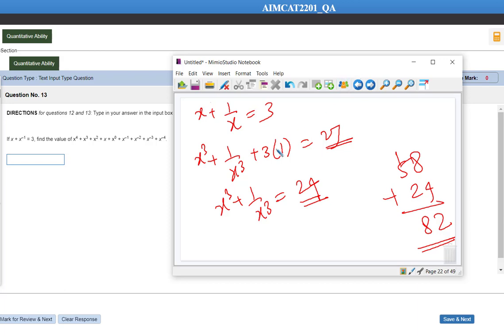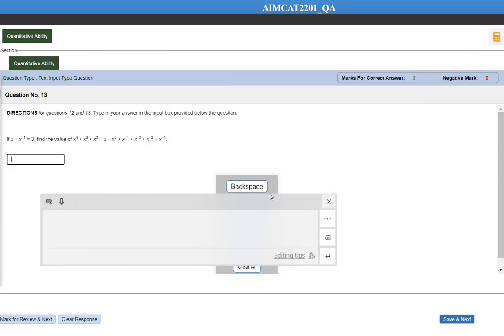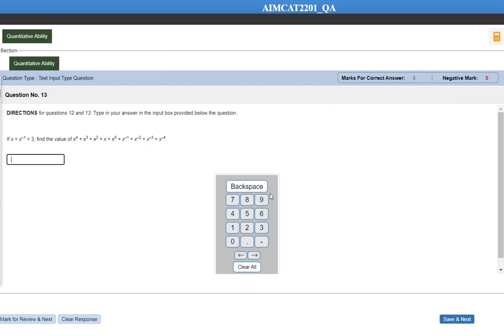Oh sorry, this is 3, this is 9. No, correct, yes, this is 9, so that is equal to 18. Okay, so we need to add 18 here, not 24. So this addition is going to be how much? 58. 58 plus 18 is equal to how much? 76. Yes, so let's mark 76 as the answer here.